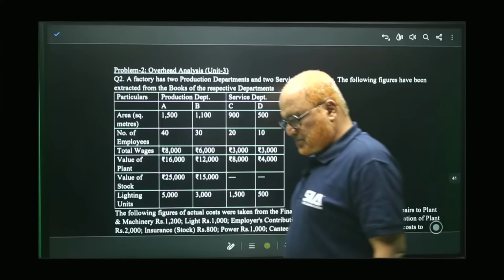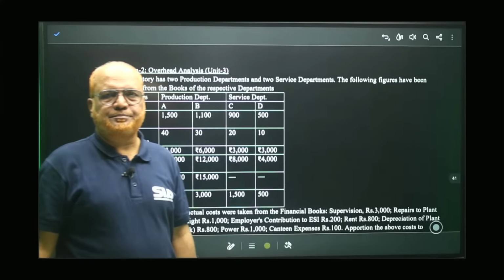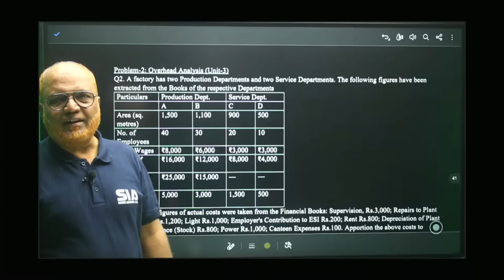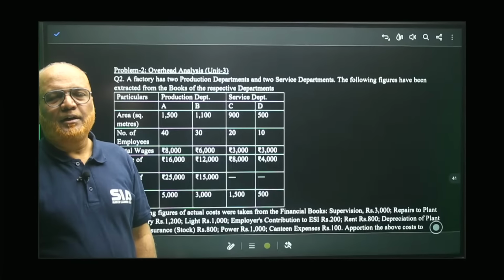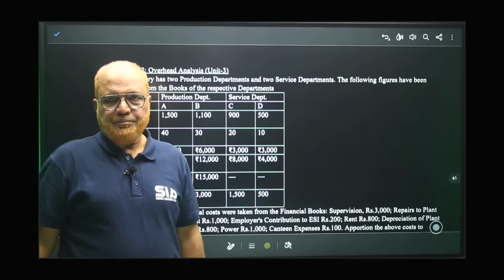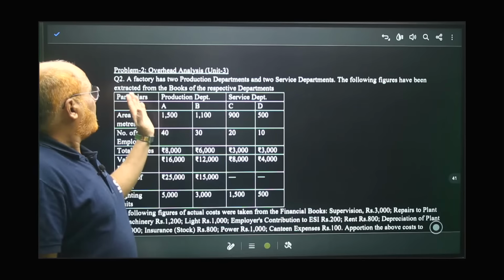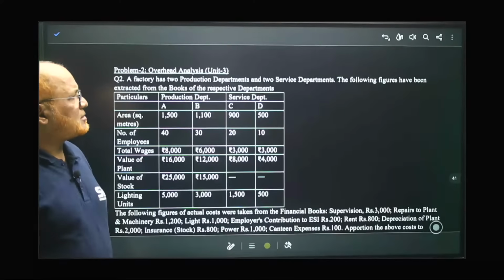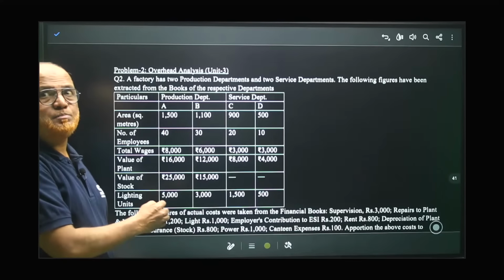Overhead analysis. Last and final problem is on overheads. In overheads also sometimes one problem will be given, sometimes one theory. So, a factory has 2 production departments, 2 service departments. The following figures have been extracted from the books of the respective departments.